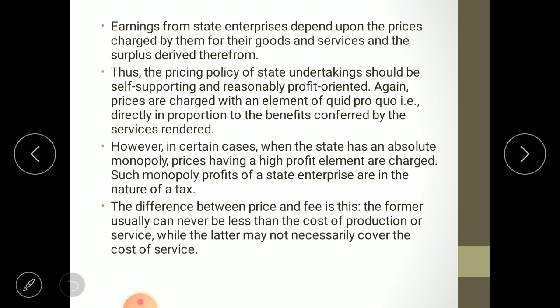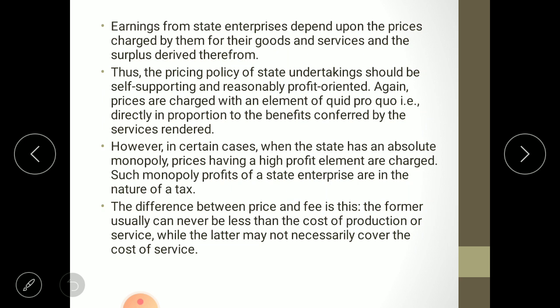Thus, the pricing policy of state undertakings should be self-supporting and reasonably profit-oriented. No doubt, generally state enterprises are made for public welfare, and that's why they should charge low prices, but it doesn't mean they are allowed to make losses. At least they should cover their cost and earn reasonable profit to survive in the market.